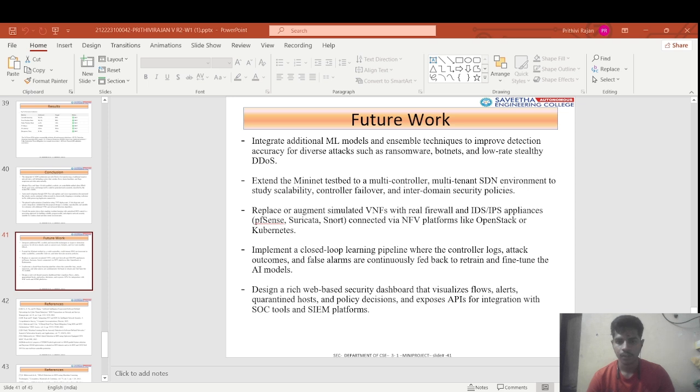Future work of our project: ML ensembles with random forest plus XGBoost plus neural networks, multi-controller SDN for scalability, real NFV deployment, not an emulator, closed-loop learning, production database plus SIEM integration.